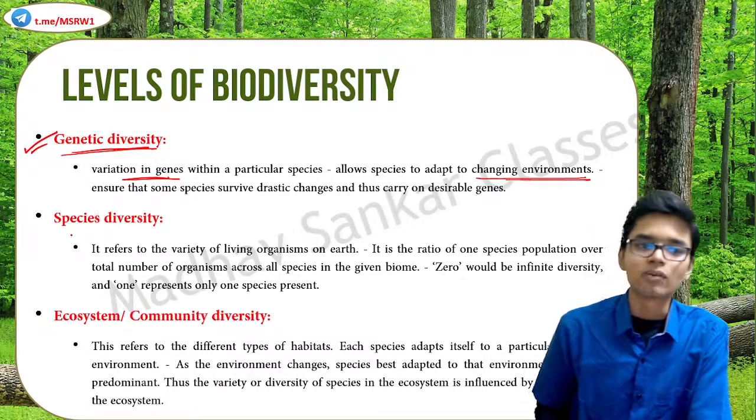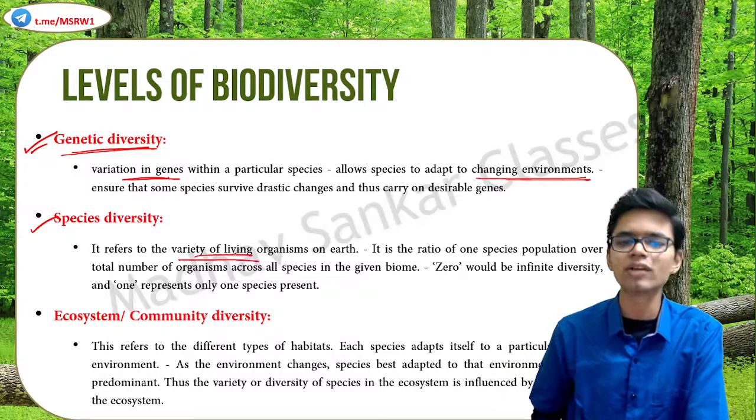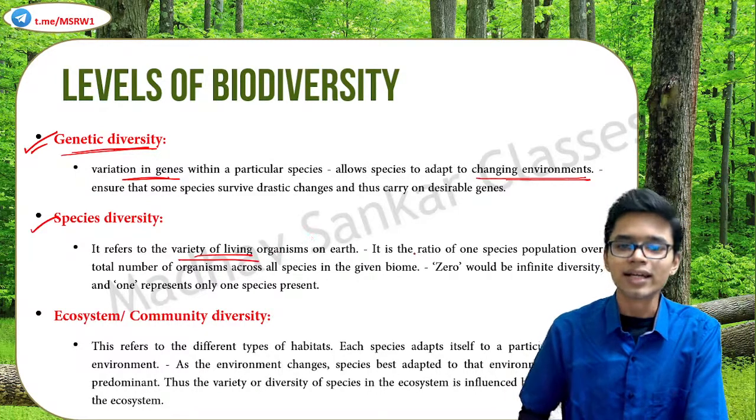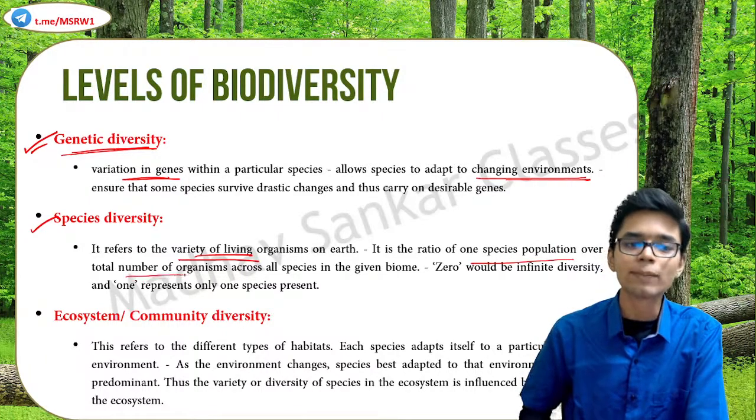Now, species diversity basically refers to the variety of living organisms on Earth. It is the ratio of one species' population over the total number of organisms across all species in a given biome.